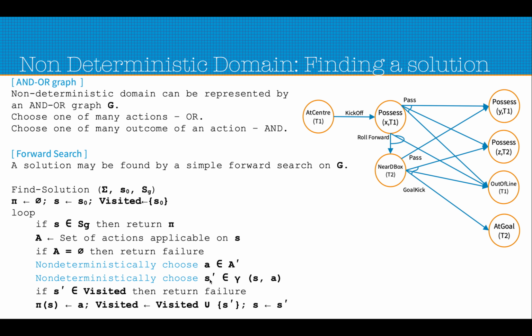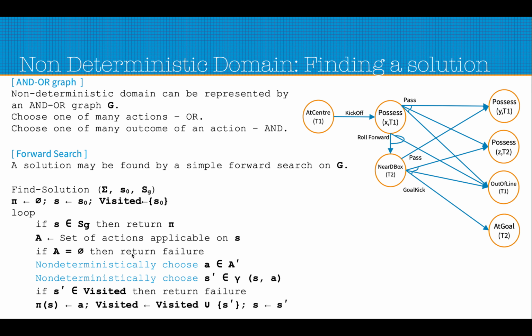Now you will say, what is special about this? We are just making a simple forward search. Yes, and when it is a failure, the policy that we are trying to devise is not necessarily working; it cannot necessarily take us from one of the initial states to one of the goal states. That is correct. But if we have certain heuristics for the non-deterministic choices we are making here, we can make the choices better, or we can keep track of the failed policies.